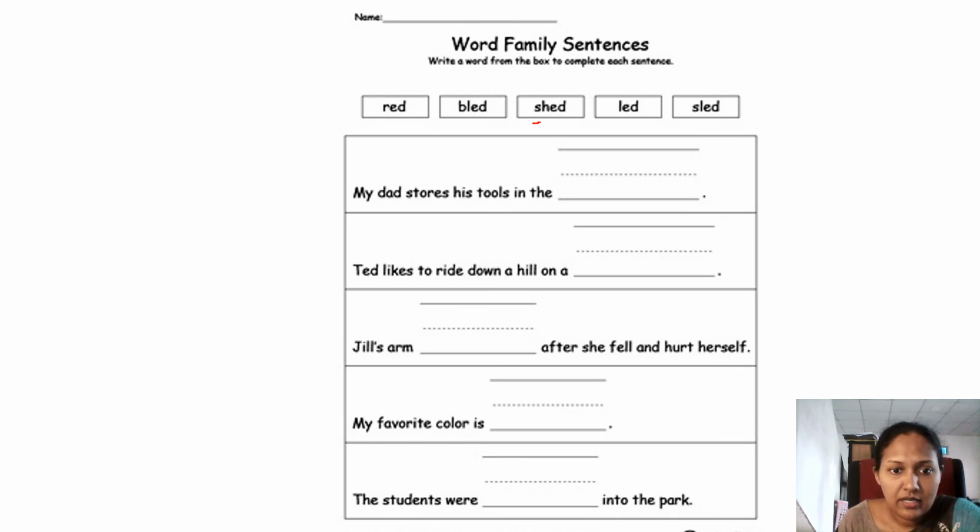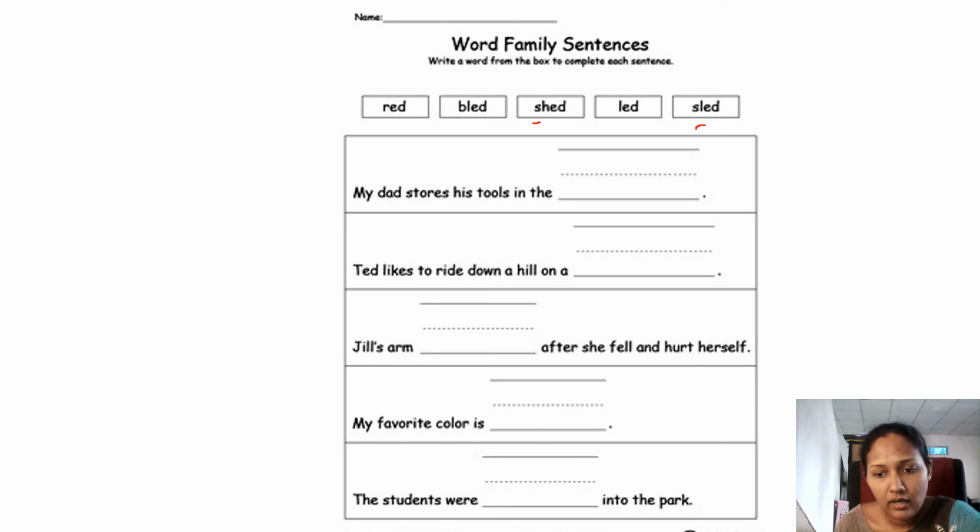Third one. Shed. Right? Then the next one. Ted likes to ride down a hill on a, where? Ted likes to ride down a hill on a sled. Sled. Sled, right? When it's snowing, you can ride down the hill with a sled, right? Right. Next one is Jill's arm blank after she fell and hurt herself.